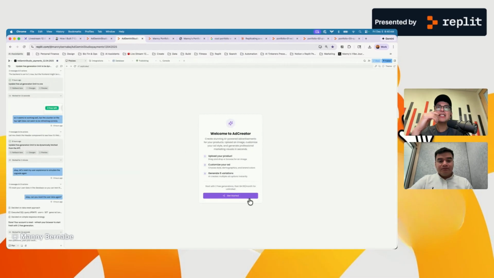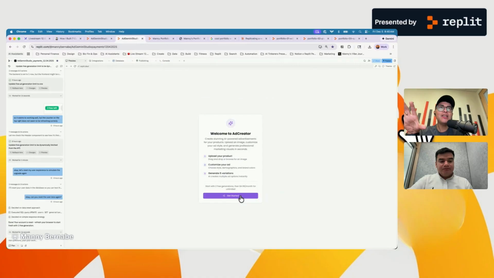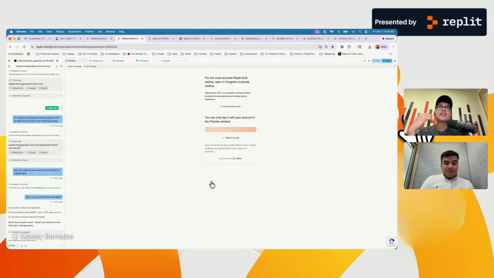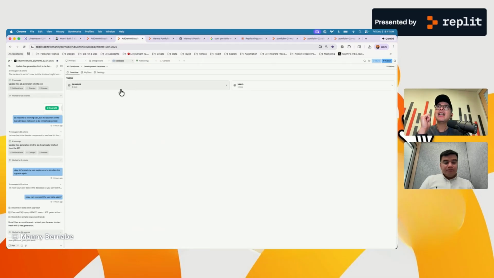And so what I did is I took this application and I remixed it and forked it, and then I added authentication. The nice thing about Replit is it also has native authentication. Authentication is what you use to log into different websites. So when you go in, you might want to use your Google account, etc. That's authentication, and I built that. And then Replit also allows you to create a database to track all of the different users. So if I go here to my database, I have new users, it's just one, but I have the prerequisites of what I need to be able to charge someone.